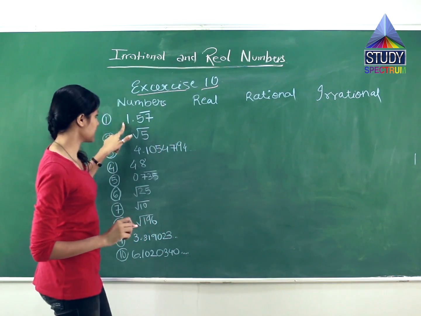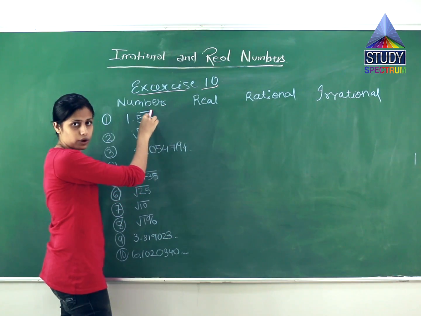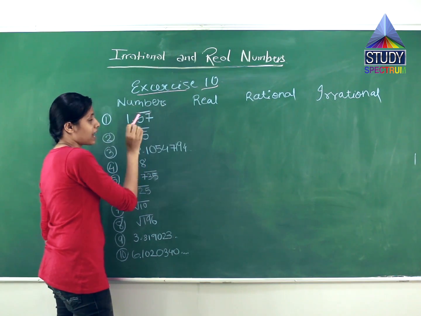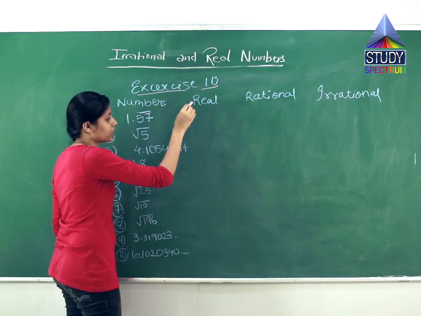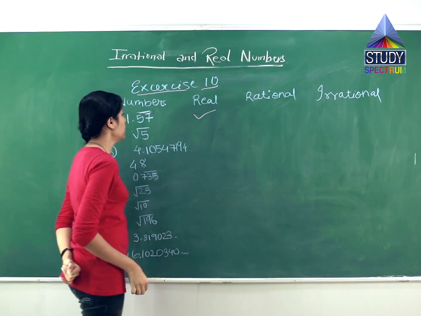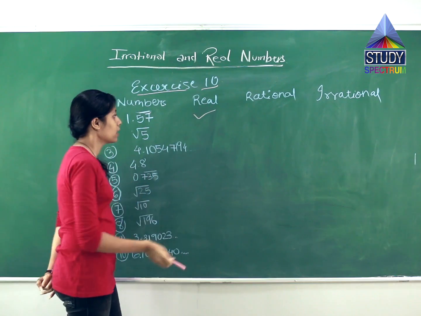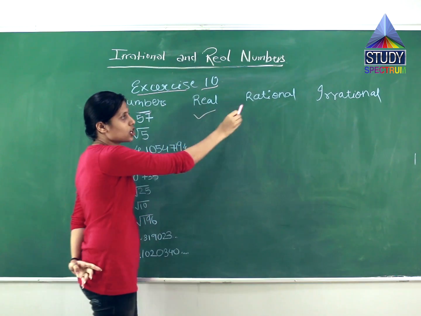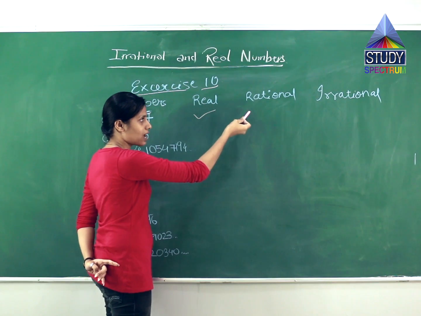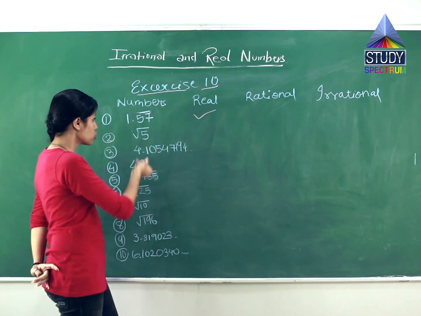So now understanding this first question, what is it? 1.57 and a bar above it. What does this bar represent? It is recurring. Whereas I have already told you, this is a father, it includes all the numbers. So it is a real number first of all. Then we will see whether it is a rational number or irrational number. Mind it, a number cannot be rational and irrational simultaneously. It can be only one. Means either rational or irrational. It cannot be in both, it will be one of them. So what is this?